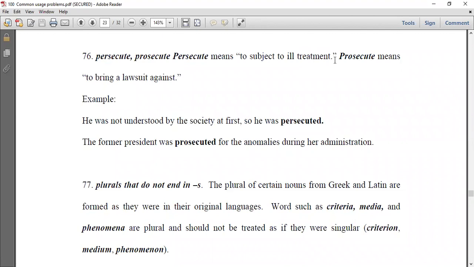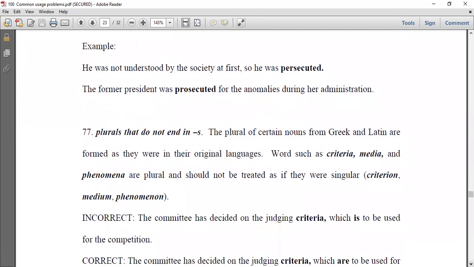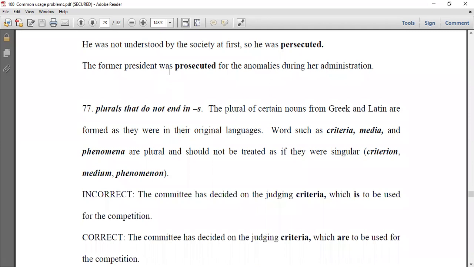Prosecute means to bring a lawsuit against someone. He was not understood by the society at first, so he was persecuted. They treated him badly. The former president was prosecuted for the anomalies during her administration.